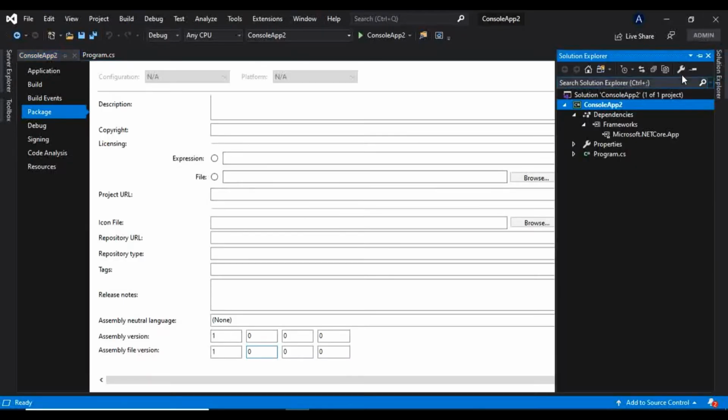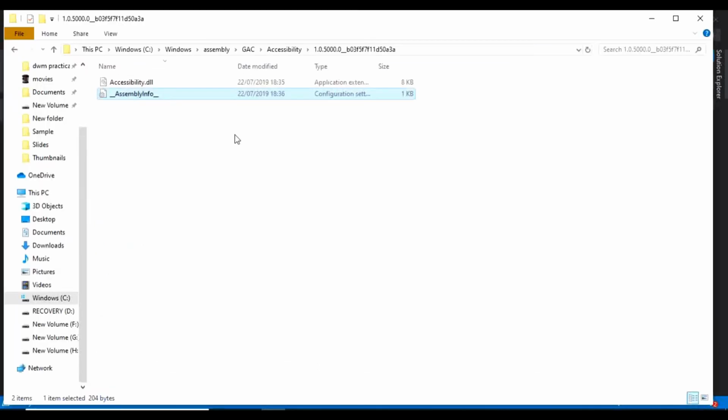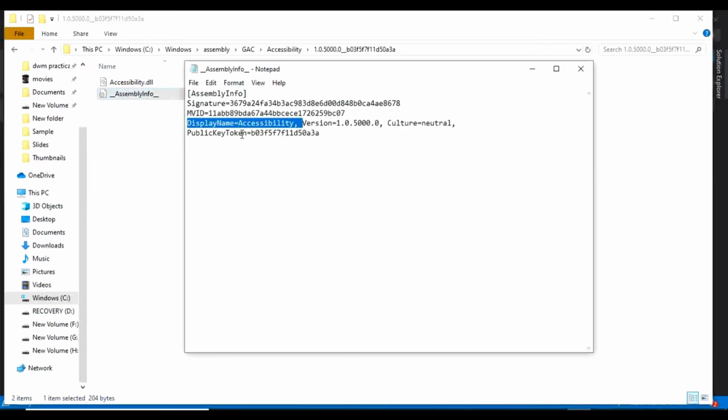If this is a project name, that project name is by default the assembly's name. This is not my project's assembly; I have only shown it as an example that the project name is by default the assembly name. This is a whole different assembly from the GAC that I have shown you.